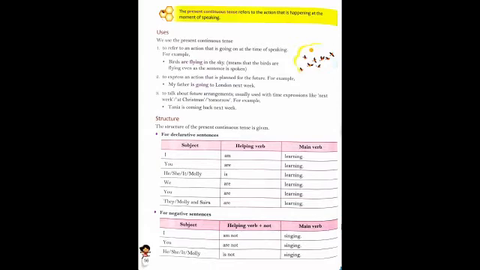So we will also see the uses of the present continuous tense. We use the present continuous tense to refer to an action that is going on at the time of speaking. You will see on page number 56, it is given in your book. Here is an example: He is reading.